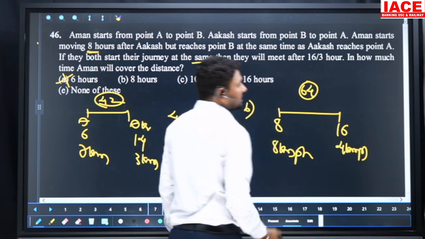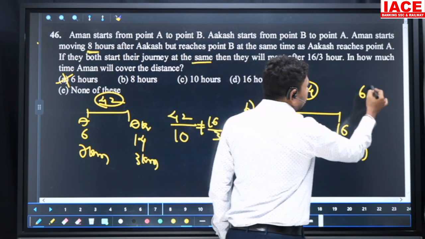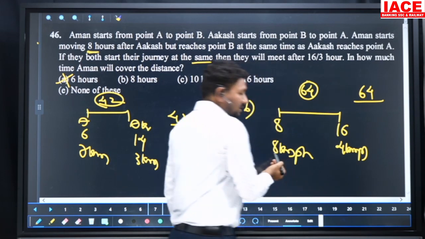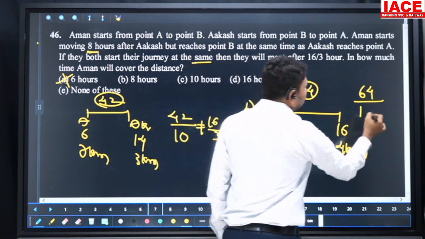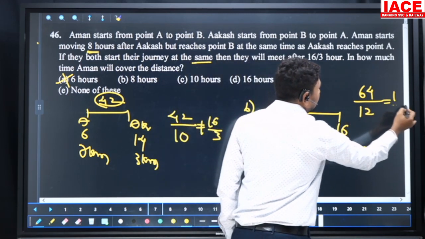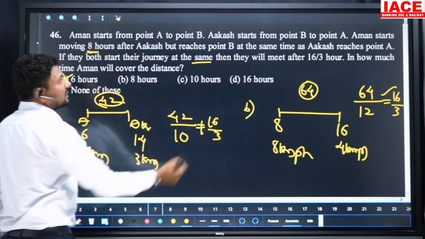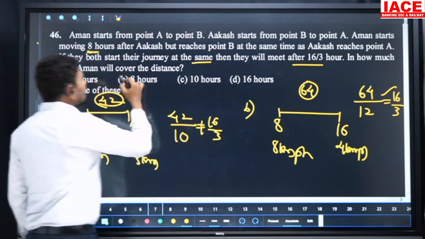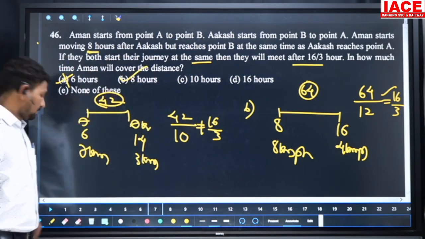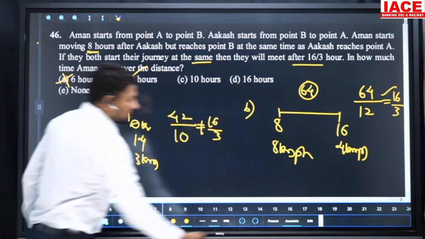Then both are crossing in how many hours? We can read it: 64 by the speeds, this is 8, this is 4, so 12 kmph. It is equal to 16 by 3. When solving with 4 divisible, it is equal to 16 by 3 as per the condition. Which option is correct? Second option, B, is correct. And move for the next one.